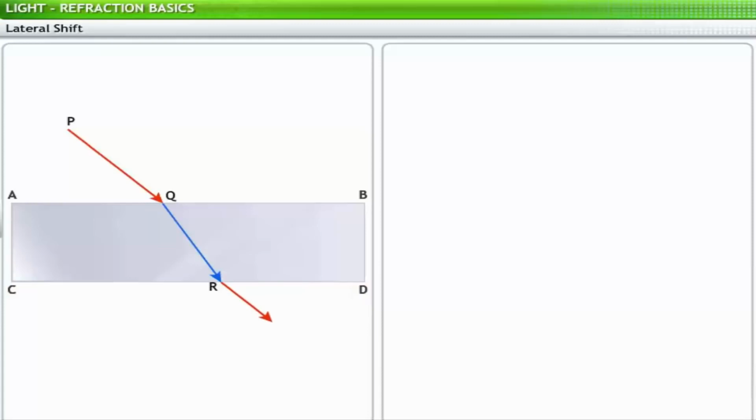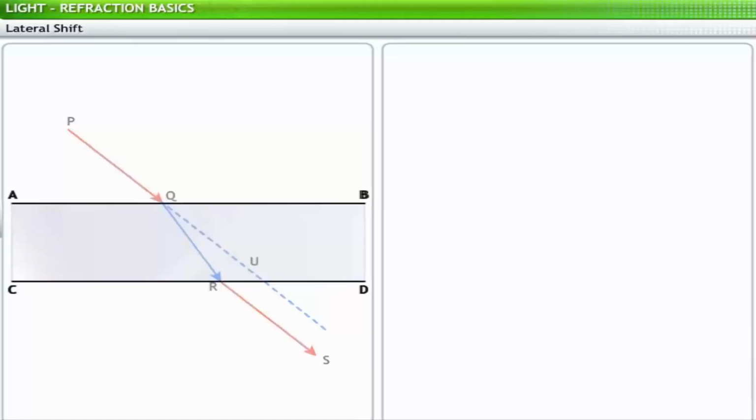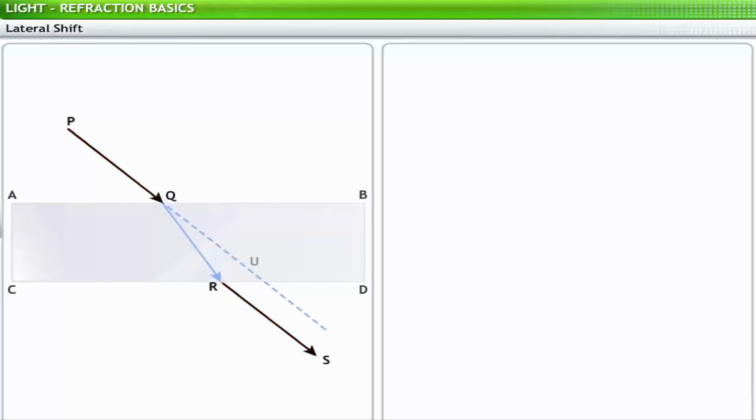At R, the ray again refracts into air and emerges as RS. Thus, RS is the emergent ray. In the absence of the glass slab, the ray PQ would have traversed along the dotted line QU as shown. Since the faces AB and CD of the slab are parallel, the ray RS is parallel to PQ.